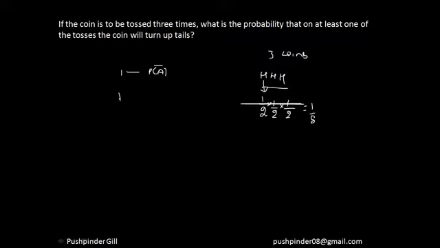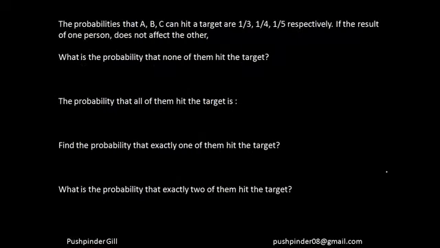So the probability that at least one tail comes is nothing but 7 by 8. So I hope everyone understood this question. It's very critical, because if you start jotting out the cases for at least one tail, it is going to take you a little bit of time, right? So this is a much smarter way, and we're going to do the coin topic in detail in some further videos, right? So let's just go ahead and do the next question.